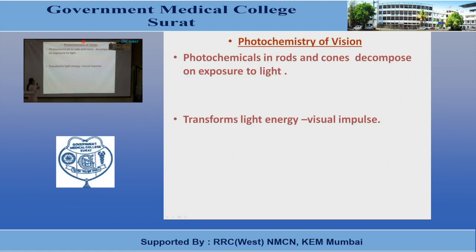Now we will start with the photochemistry of vision. Photochemicals in rods and cones decompose on exposure to light. When rods and cones are excited, they transform light energy into visual impulse, and this process is known as phototransduction. Once the visual impulse is produced, it will be transmitted through the optic nerve to the cerebral cortex.